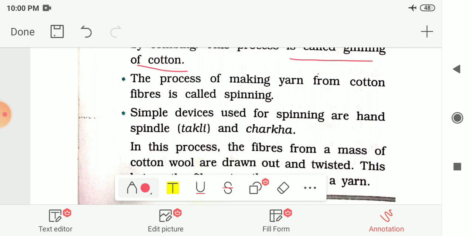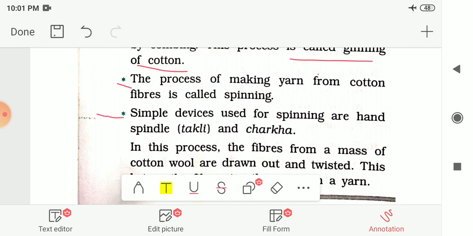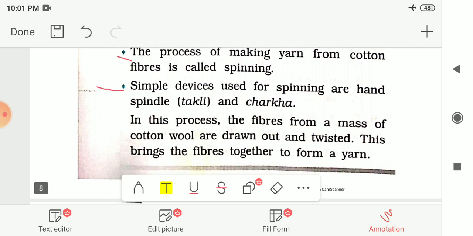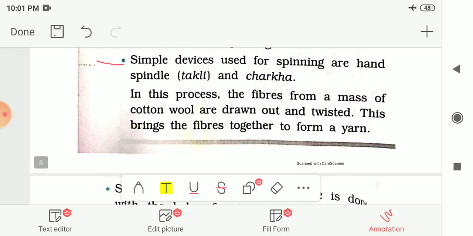The process then of making yarn from this cotton fiber is called spinning. The process of getting cotton fibers from the cotton bolls is known as ginning, and the process of making yarn from the cotton fibers is called spinning. And simple devices used for spinning are the hand spindle, or takli, and the charkha. For the spinning process we are using these tools.